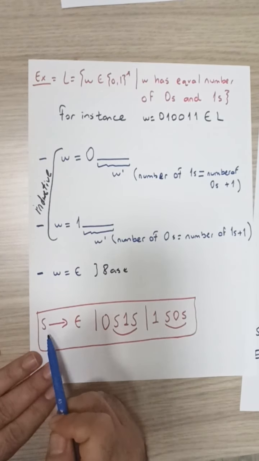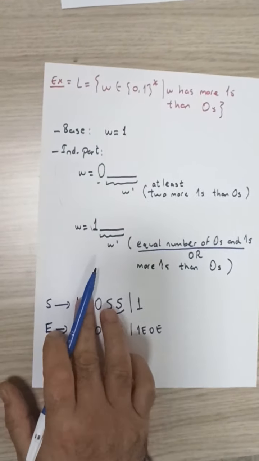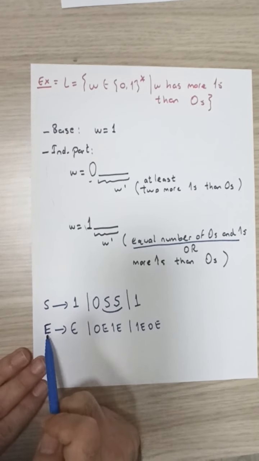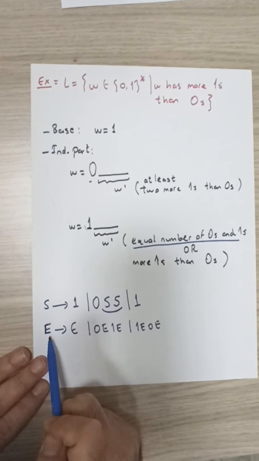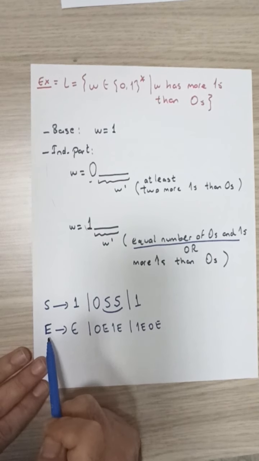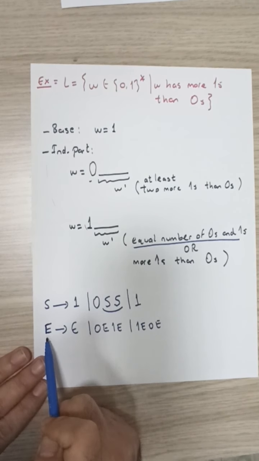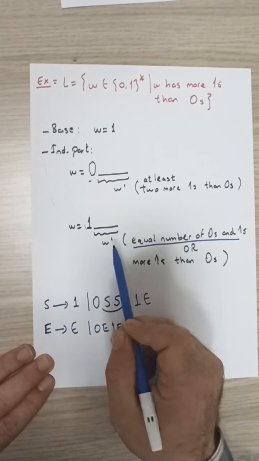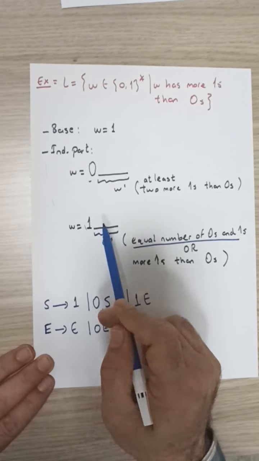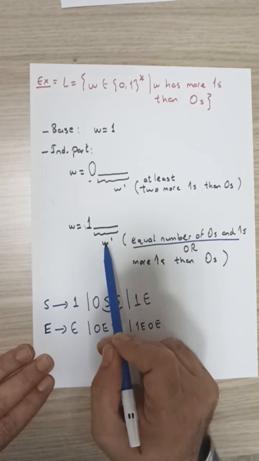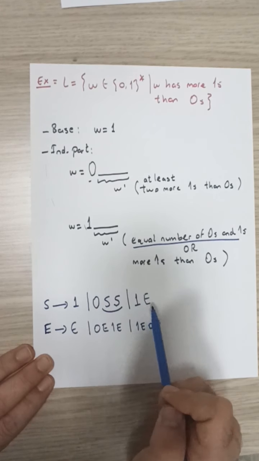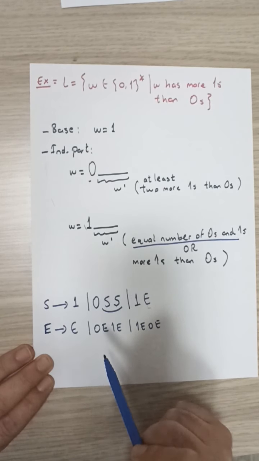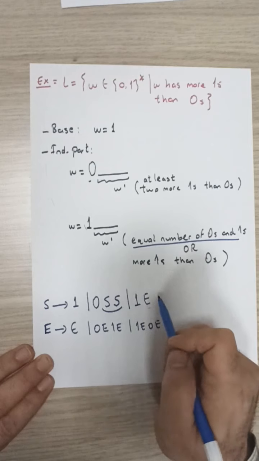The only difference is that S is replaced with E. So we know that in this new grammar, E is capable of generating all strings of zeros and ones such that number of zeros is equal to number of ones. And that's exactly what we need for strings of this format, where the string starts with a 1 followed by W prime, where in W prime we have equal number of zeros and ones. So this handles the first case.